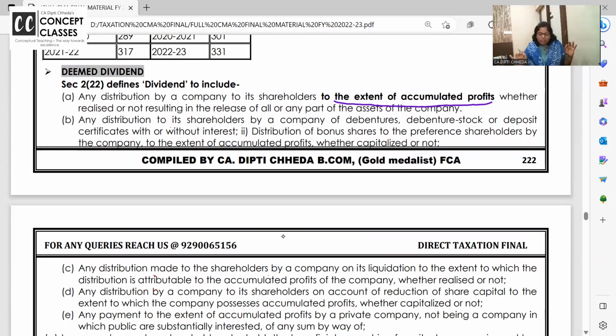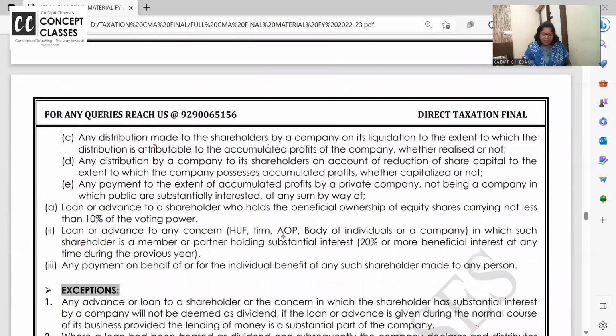Company giving to the shareholders out of accumulated profits any assets: deemed dividend. Distribution of debentures to shareholders out of reserves: deemed dividend. Distribution of bonus shares to preference shareholders: deemed dividend. Distribution out of the reserves to the shareholders on liquidation: deemed dividend.